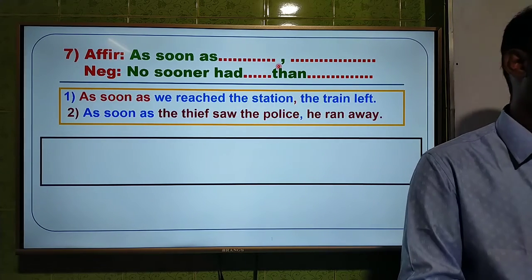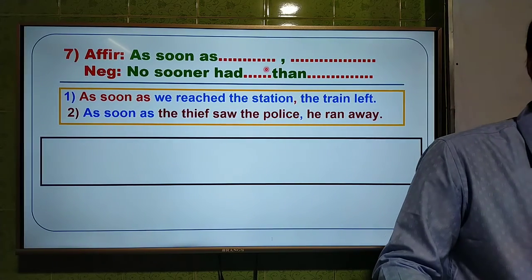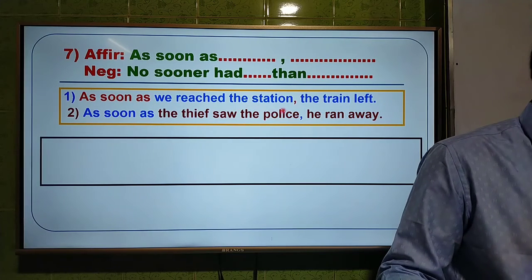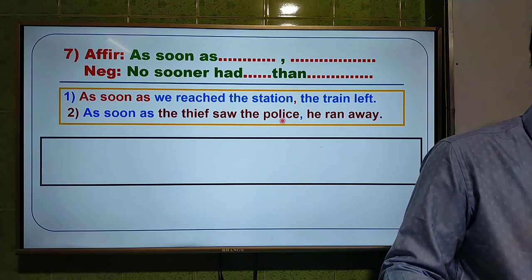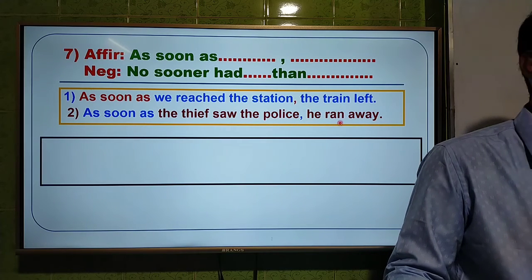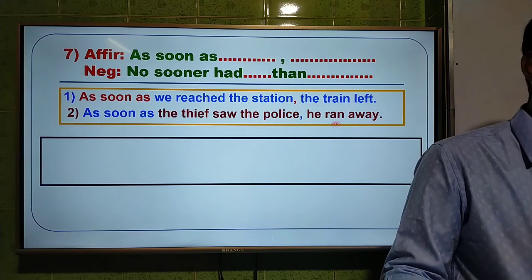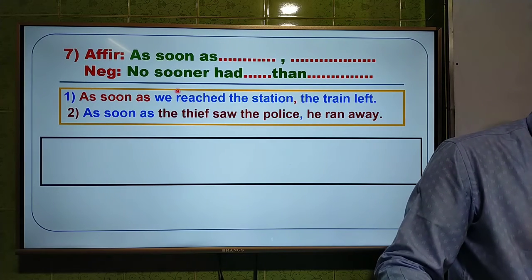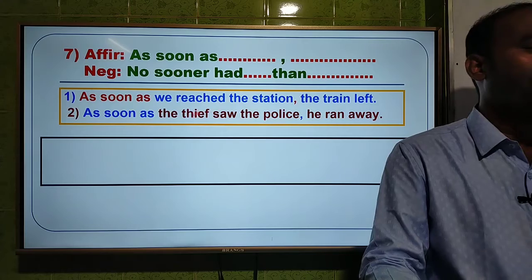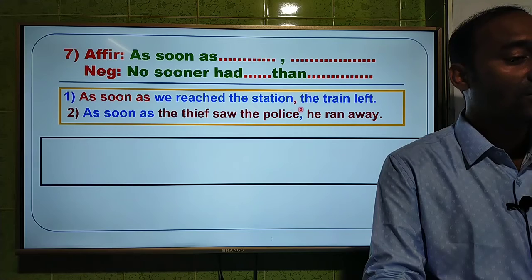And the examples are, I have given you 2 examples here. As soon as we reached the station, comma, the train left. And the second one is, as soon as the thief saw the police, he ran away. These 2 examples are questions, and we shall solve these questions using no sooner had, dot dot, than. The first one is, as soon as we reached the station, comma, the train left.